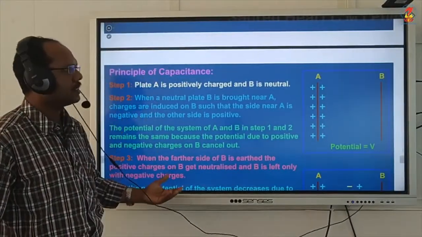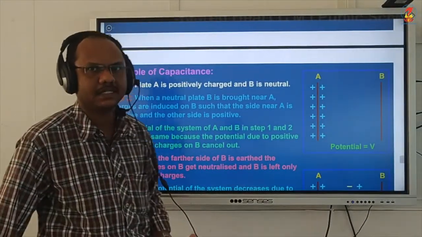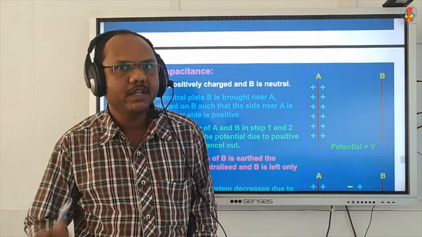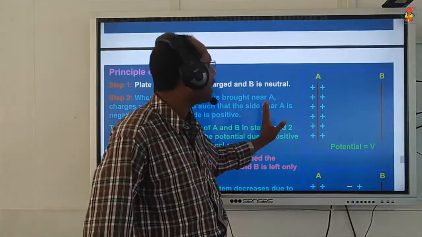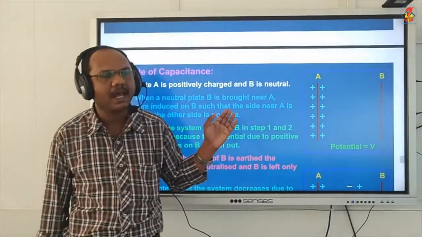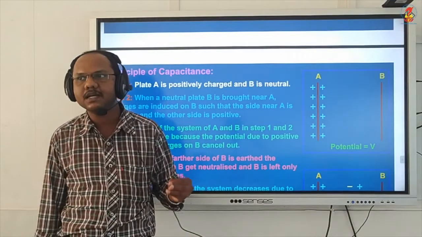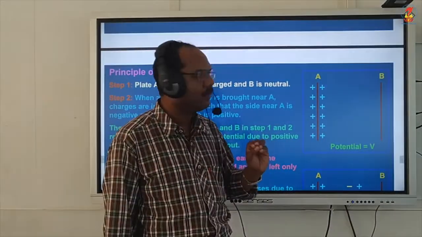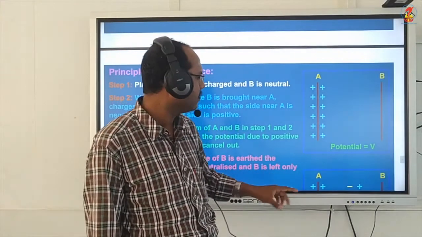So instead of using a spherical capacitor, we will use a different type of capacitor. Our new invention is the parallel plate capacitor. Using parallel plates, we can increase the capacitance of the capacitor. So how can we do that? Let us see. It's very simple.